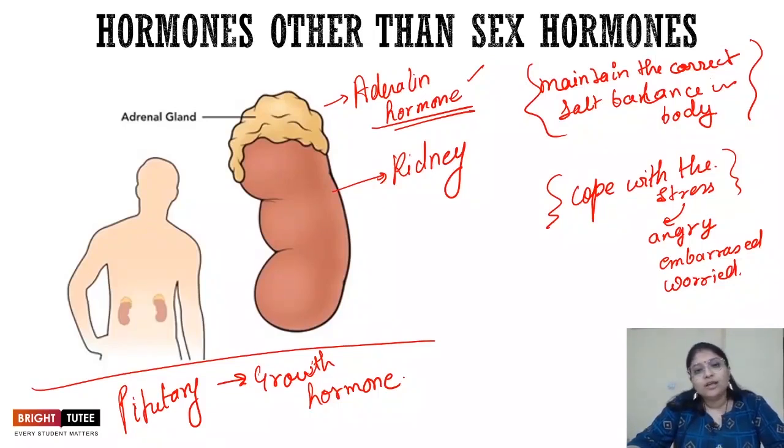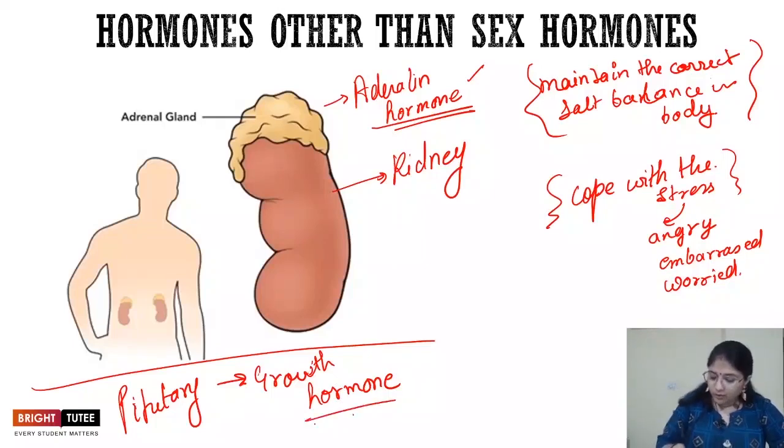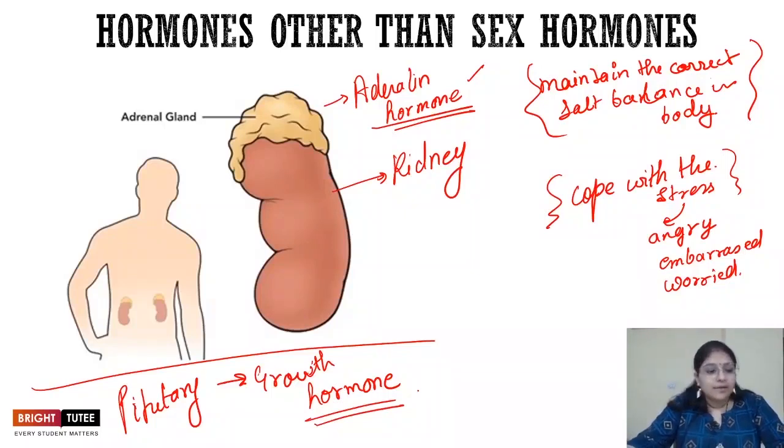If there is some problem in the pituitary gland and the release of growth hormone keeps on happening, then we see different kinds of problems occur, and the increase in height is so much that people actually go beyond 8 feet or 9 feet. These are the people you must have also heard about in the Guinness Book of World Records. Then, if there is low release of the growth hormone, what will happen? The person will not be able to attain their proper height, right?